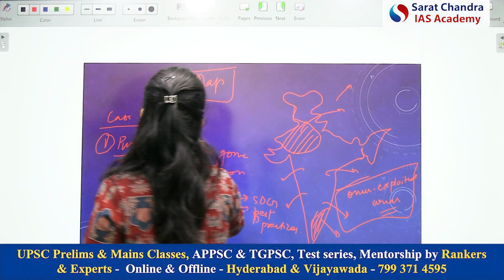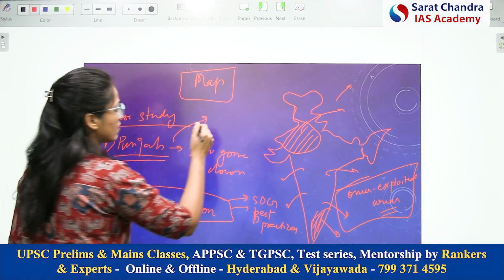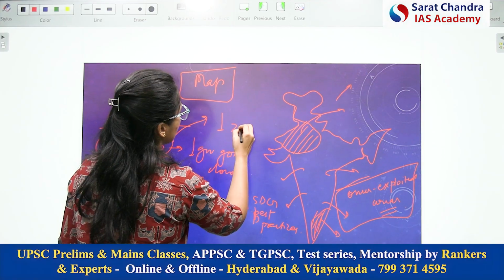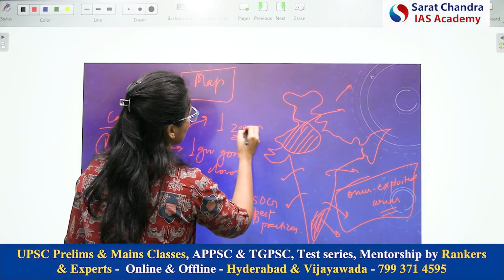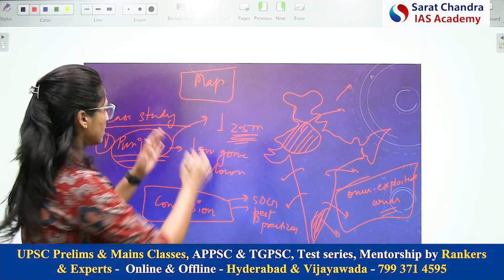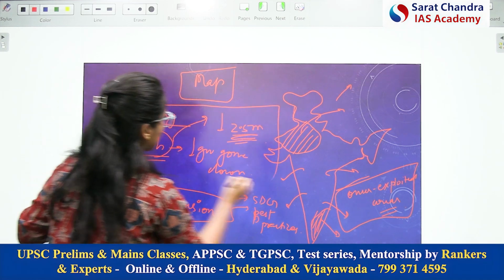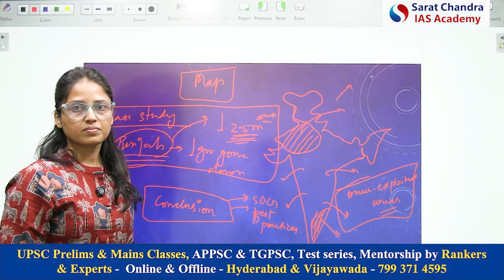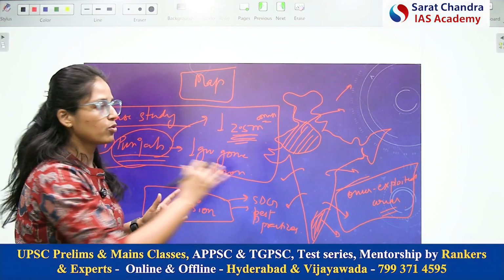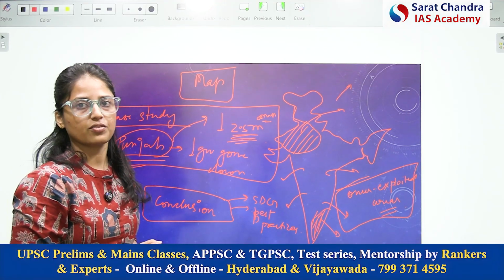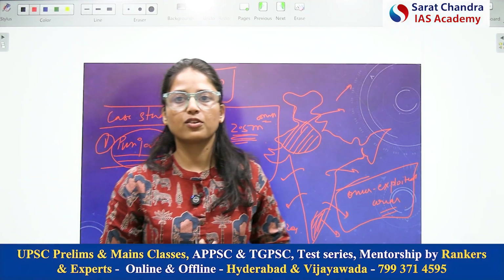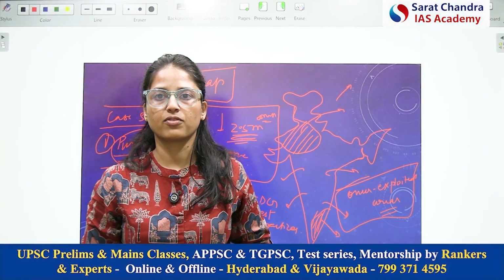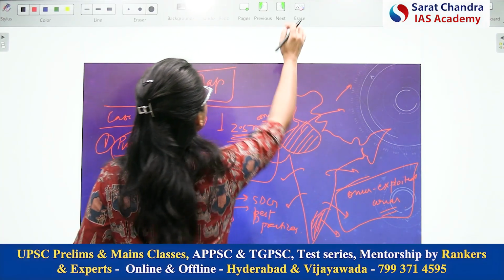Or here case study you can provide, because recently there was a report that in regions of Punjab or Western UP, the groundwater table has reduced by about 2.5 meters. So here you can write this, you can make a box, and here you can make a small map. Case study is done. Okay, so this is a way how you approach any geography answer. So now please pause the video for 7 minutes, write your answer, and then we shall be discussing the answer in brief. So let's start our discussion.